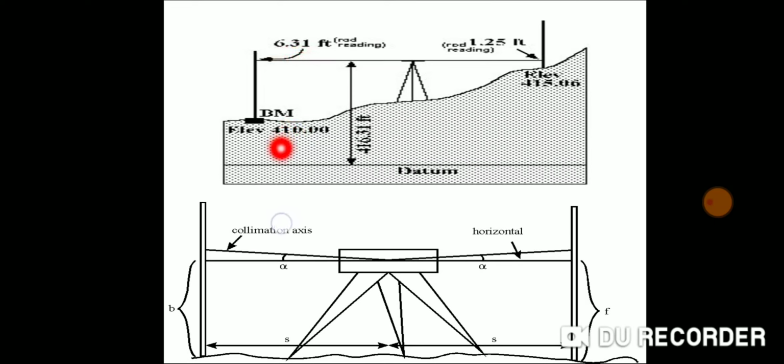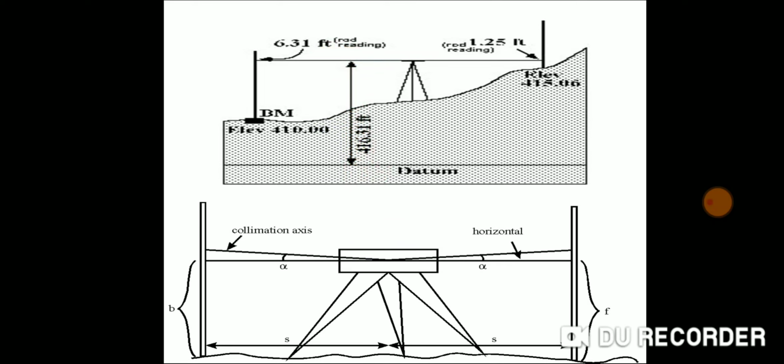So RL of benchmark plus backside is known as height of instrument. 410 plus 6.31 will be 416.31 feet. So 416.31 is the height of instrument, meaning the RL of the line of sight. The height of this line of sight from the datum is called height of instrument.